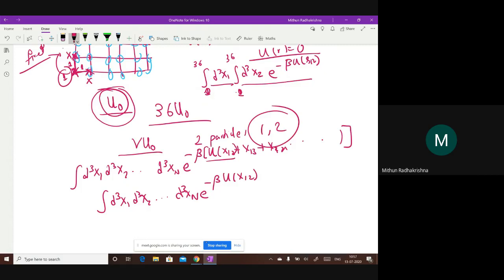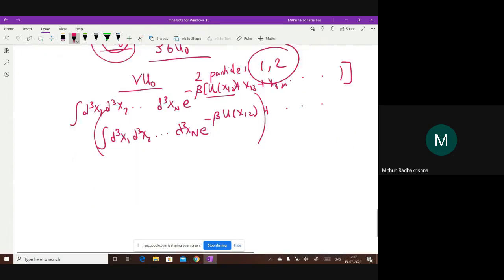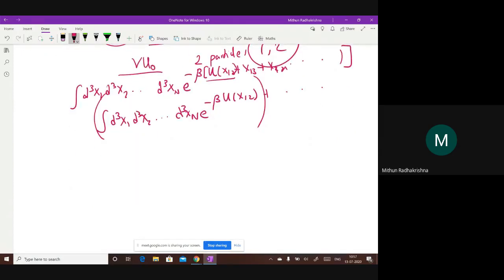Okay, let's say there is another part. So does this integral depend on x3, x4, x5, all those positions? Just between two particles, it will depend only on the relative positions of 1 and 2. So all these others, from d cube 3 to n, I can take out.